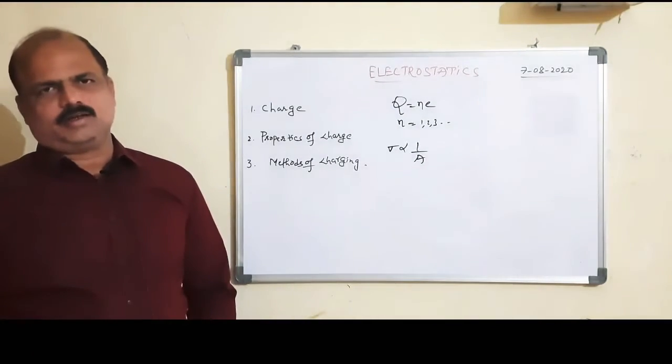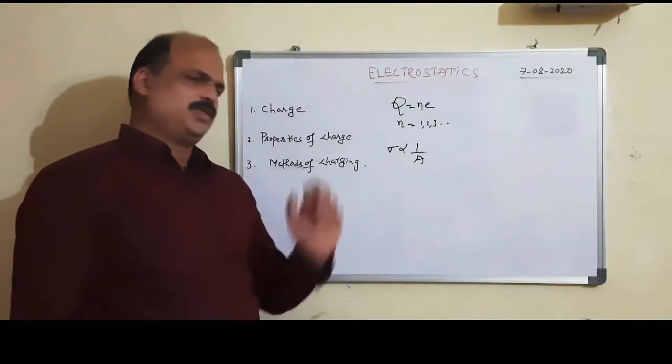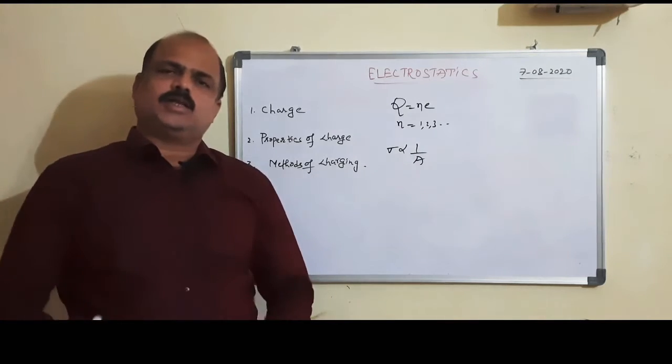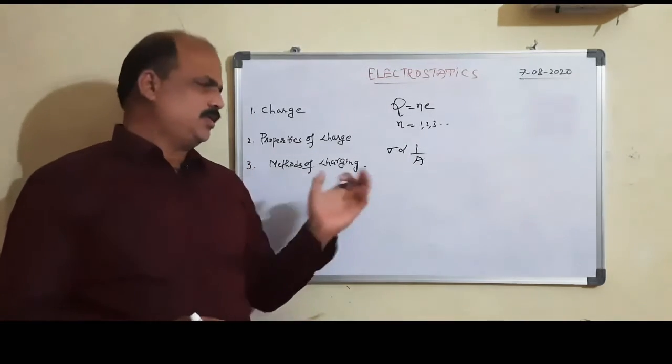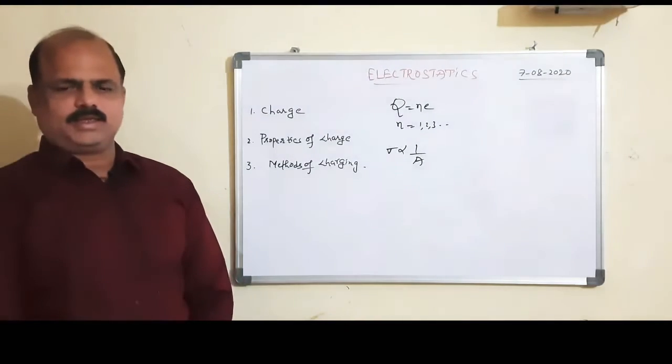The region where the area of cross section is less, the charge density is more. The region where the area of cross section is more, the charge density is less. Sigma is proportional to 1 by A.